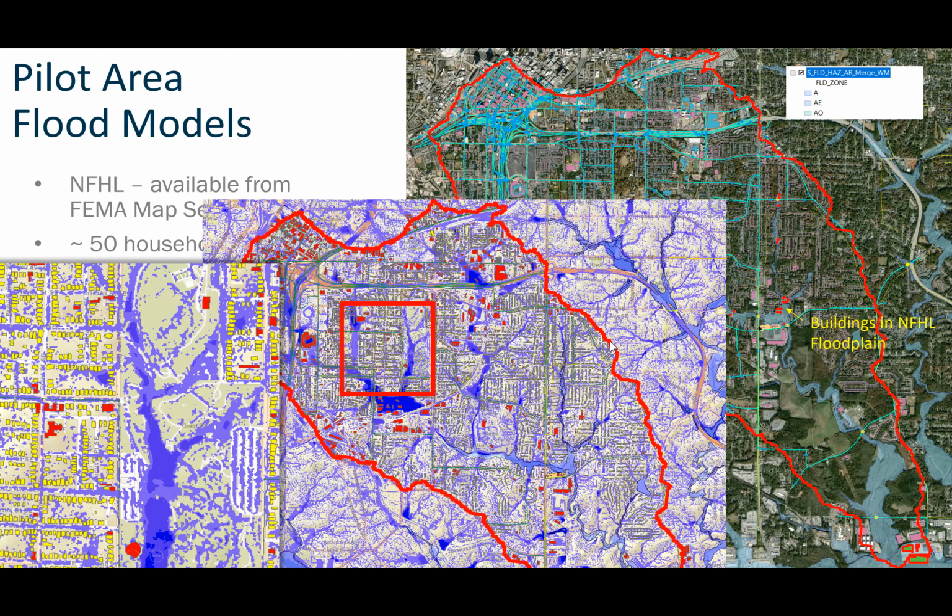This is it. So you can see that the dark blue areas are deep pluvial flooding. I've zoomed in here to a particular area within the watershed, and you can see road flooding here. There's a lot of that. Some buildings being flooded as well. This illustrates very clearly that just using the riverine flooding isn't enough. You have to go to the pluvial flooding as well to really capture the flood risk.